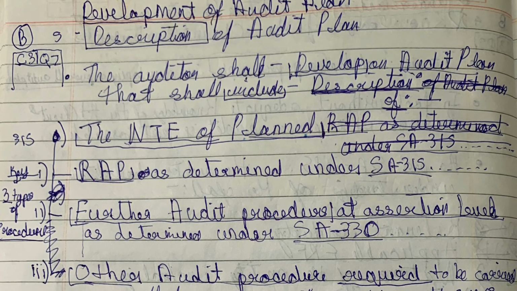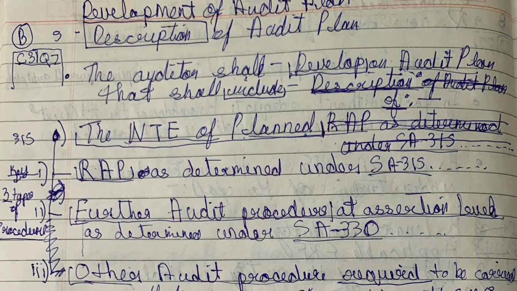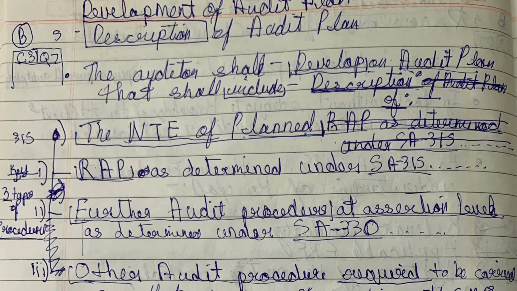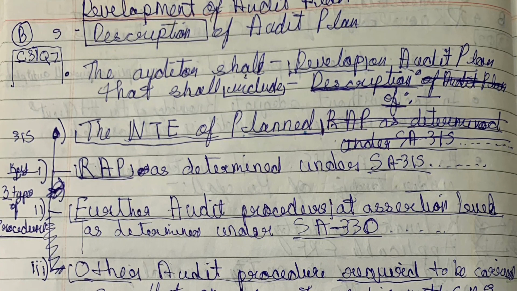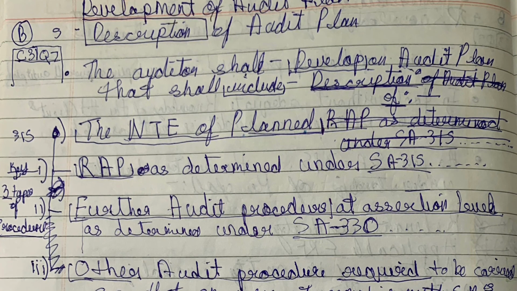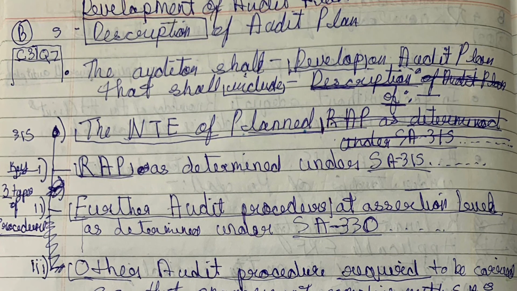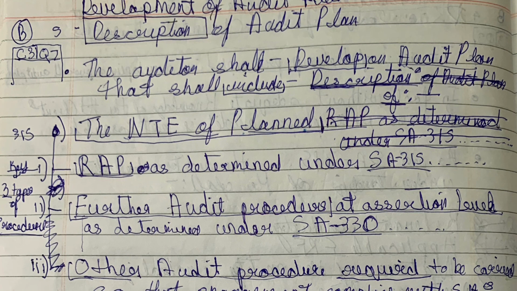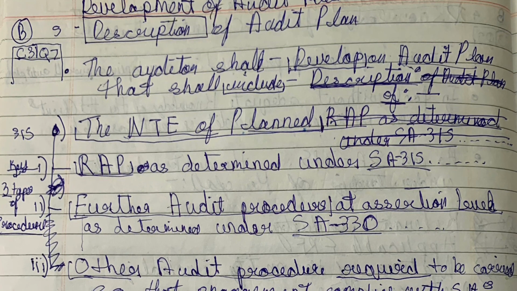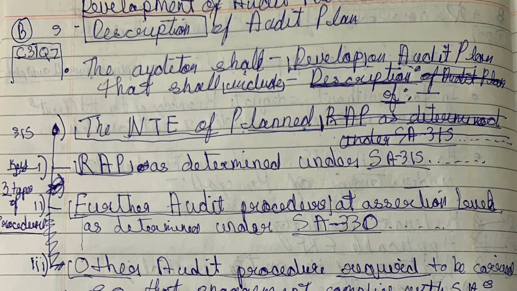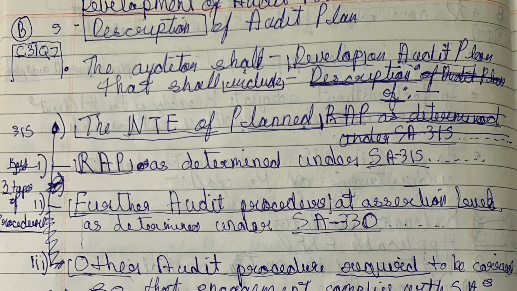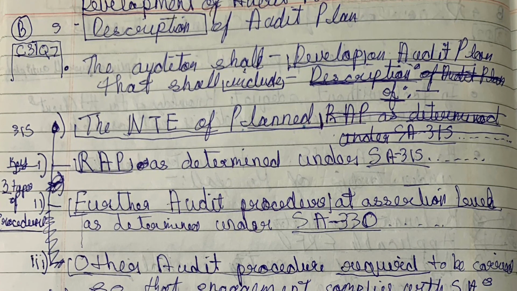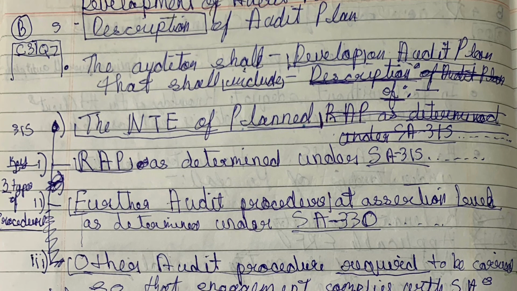First is risk assessment procedure. Risk assessment procedure is determined in SA 315. It is based on identifying and assessing risk of material misstatement through understanding the entity and its environment. So first we need to assess the risk, and we need to describe our risk assessment procedure in the audit plan.